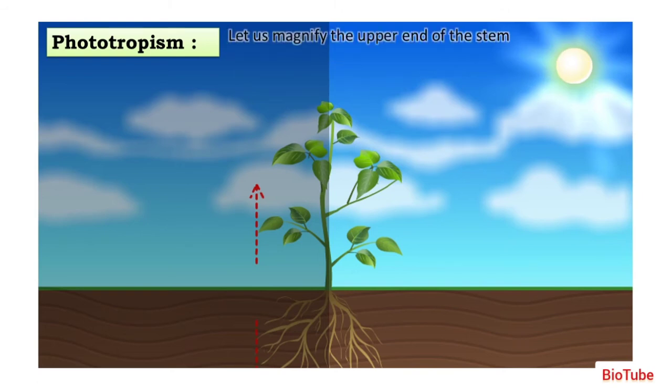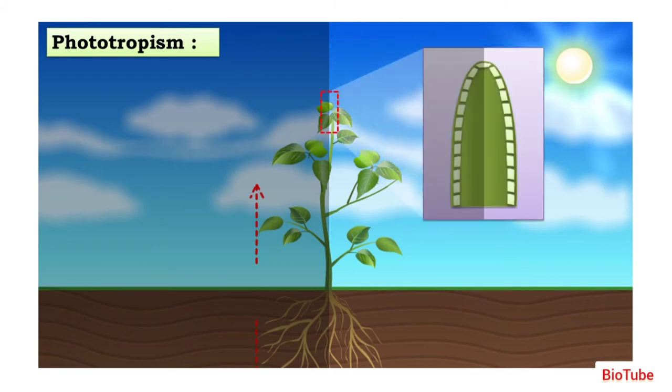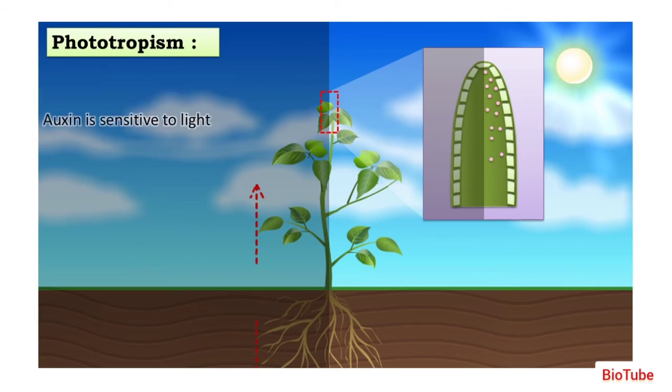Let us magnify the upper end of the stem and understand what happens inside the stem. Now this is the structure of a stem. At the tip of the stem there is a hormone called auxin. This auxin is always present at the tip of root and tip of shoot. Now when there is a stimulus of sunlight, auxin will diffuse. It is very sensitive to light.